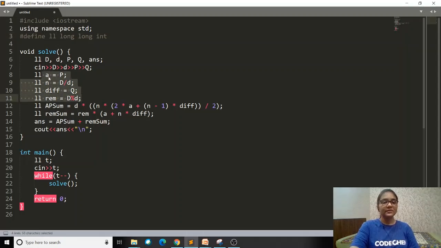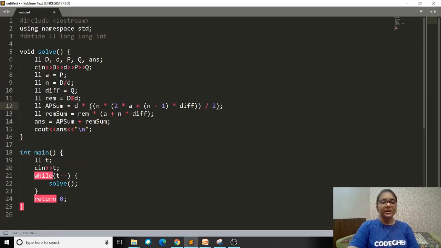So the first term is A, N is the number of terms, difference is Q, and the remainder. Now we are forming the AP sum and the remainder sum, or you can say the additional sum that I was talking about. For the AP sum, we have already discussed the formula, so I am sure that you will be able to understand what I have written here. This is just a way of writing the formula in C++ or any programming language for that matter.